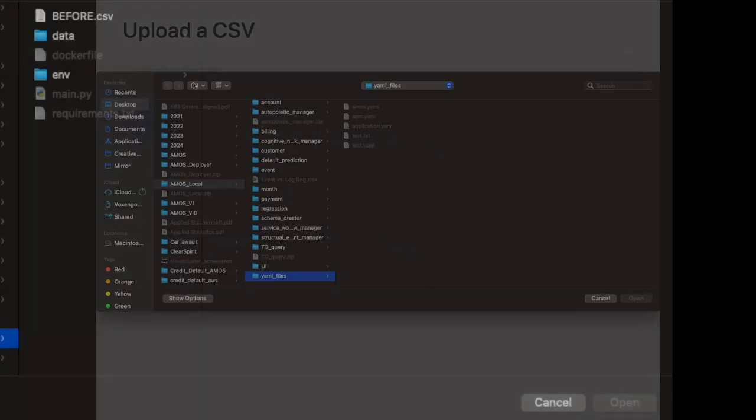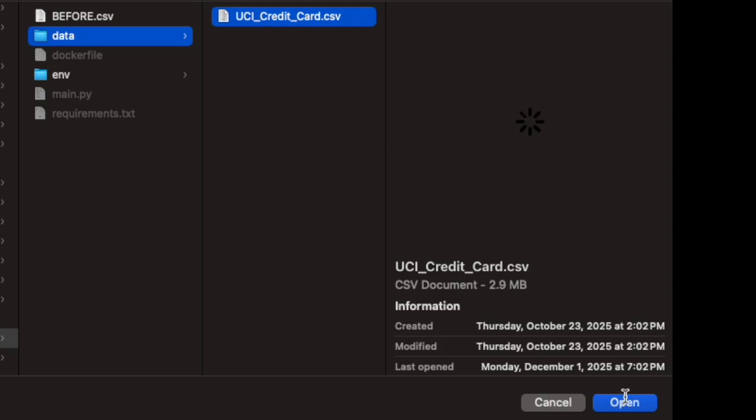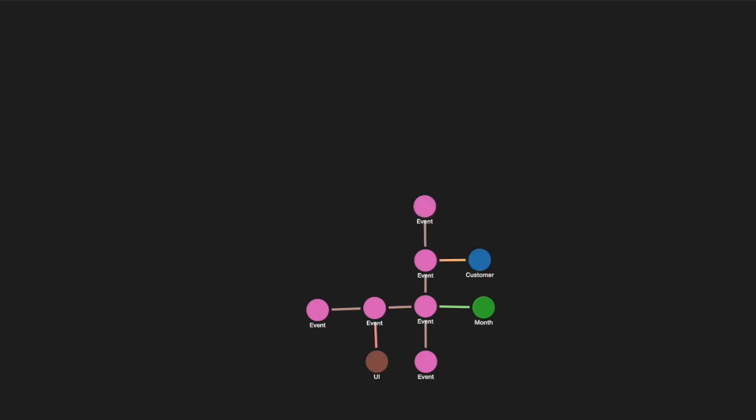With the credit default application deployed, we can now use the UI to upload our CSV dataset. As the data is processed, each service updates the graph database, capturing the entities involved, their relationships, and their changing behavior over time. For every month in the dataset, the system tracks each customer's account status, billing information, and payment history, then sends those details to the default service to assess potential risk.